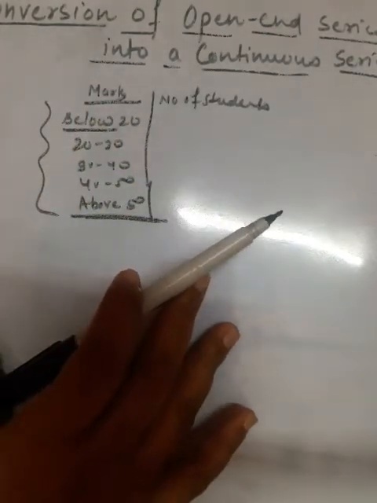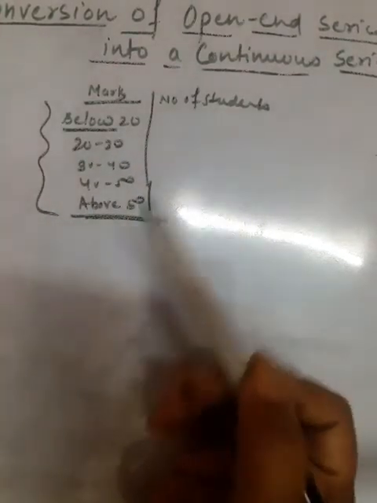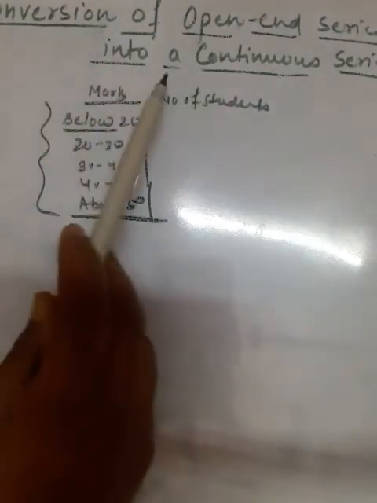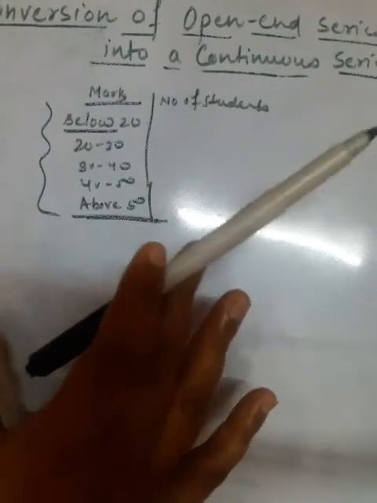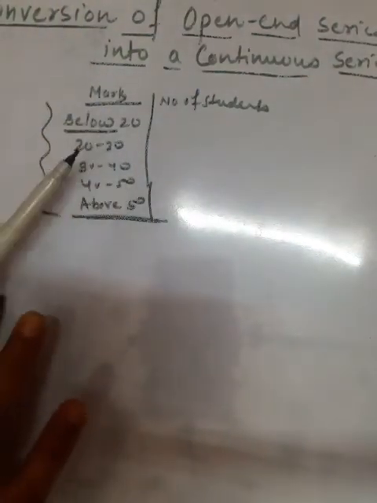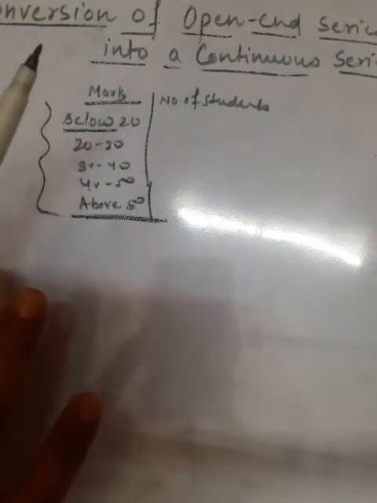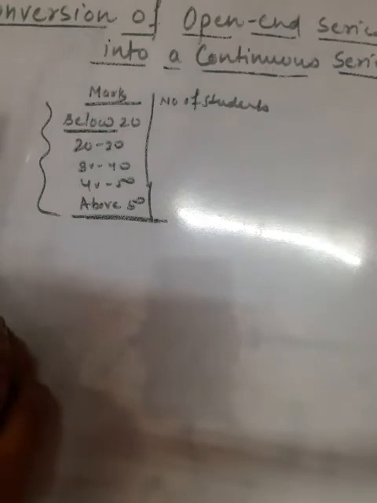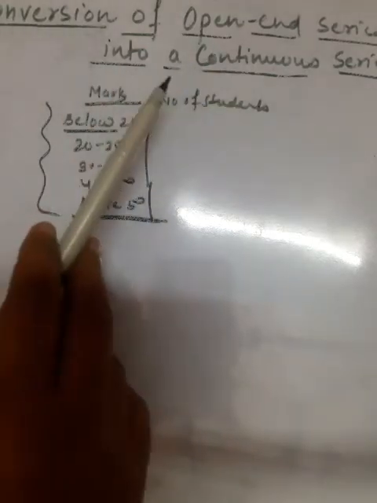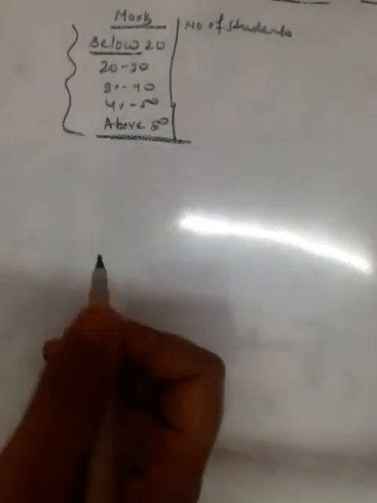Now today I will discuss, if you have an open-end series, how this open-end series is converted into a continuous series. The topic is conversion of open-end series into a continuous series. If you have this kind of series, the calculation would not be easy. So the first thing you have to do is convert this open-end series into a continuous series. So how can the open-end series be converted into a continuous series? Here I will discuss the cases.